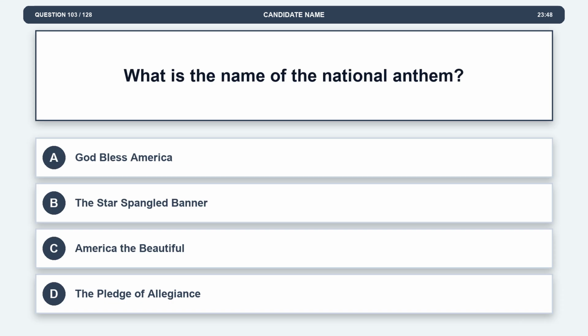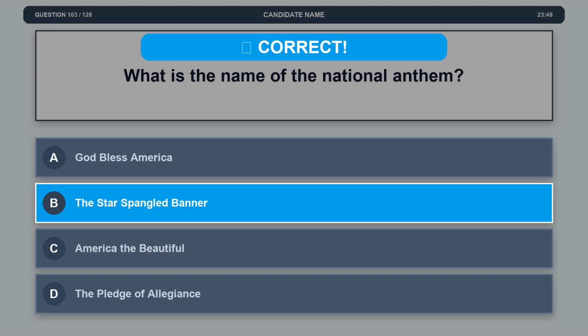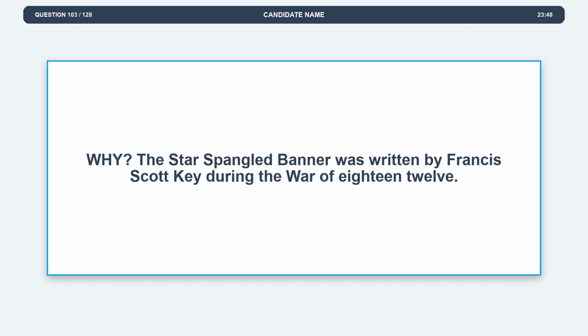Question 103. What is the name of the national anthem? Option A, God Bless America. Option B, the Star-Spangled Banner. Option C, America the Beautiful. Option D, the Pledge of Allegiance. The correct answer is option B, the Star-Spangled Banner. Explanation: the Star-Spangled Banner was written by Francis Scott Key during the War of 1812.